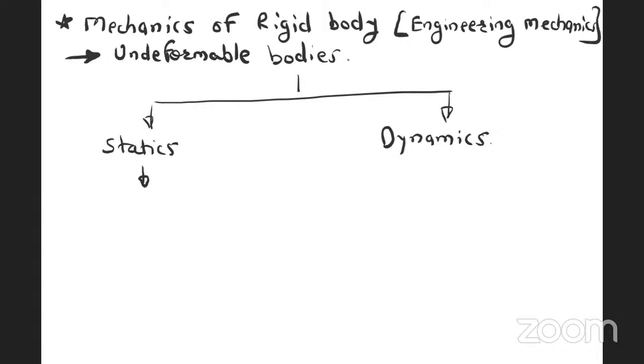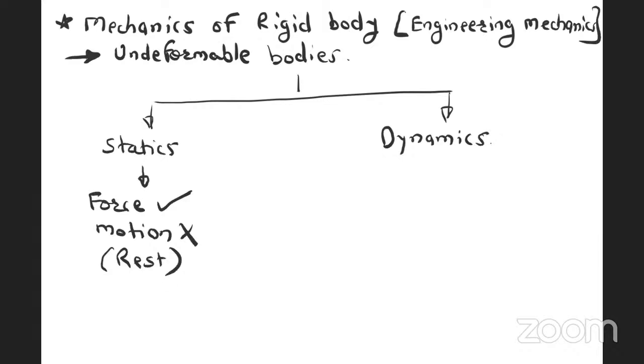If I apply force on the body, that means there is a force on the body, but there is no motion. Even after application of a set of forces, the body will not move. This is called statics. The body is at rest.